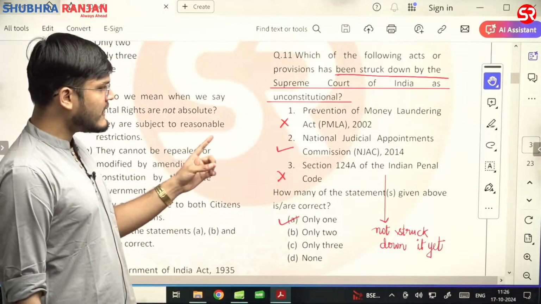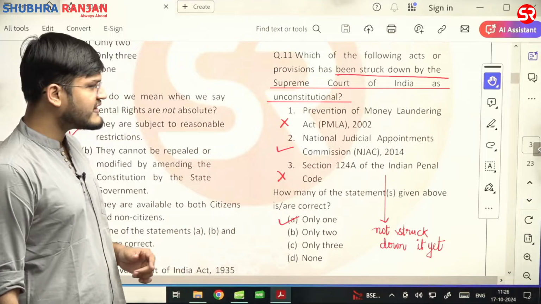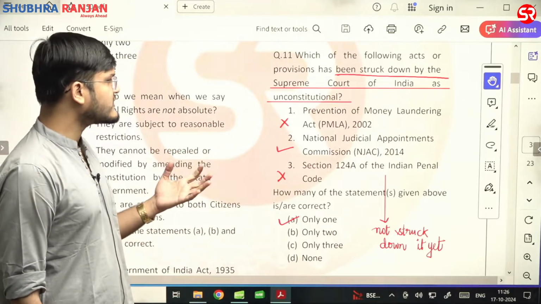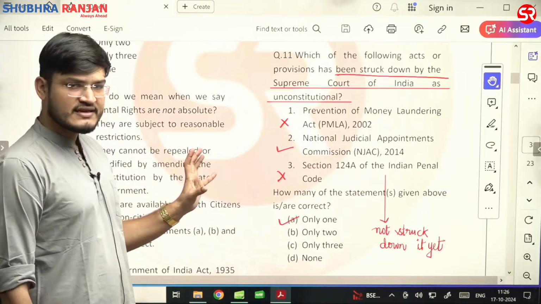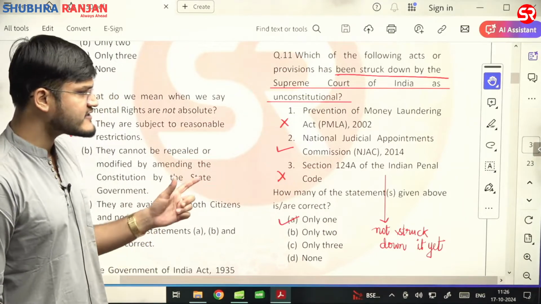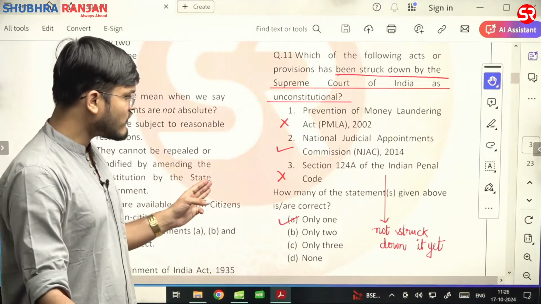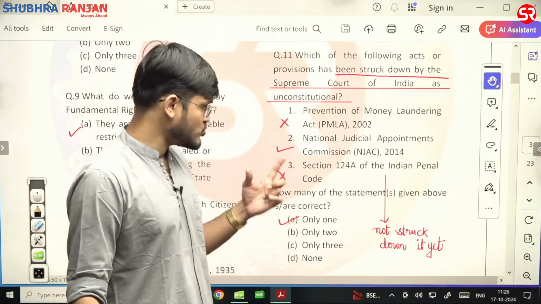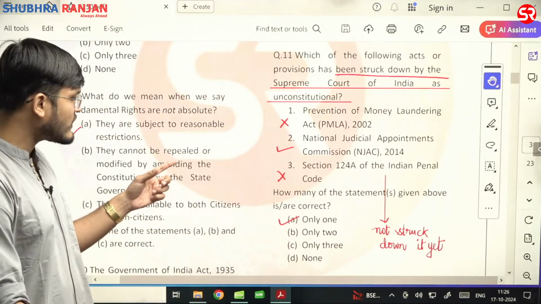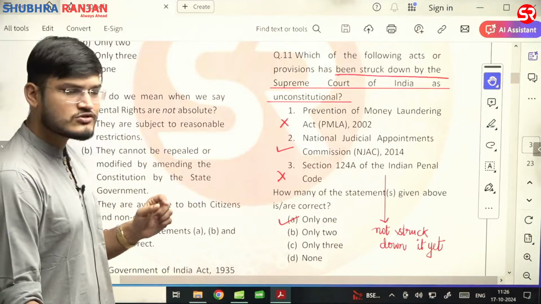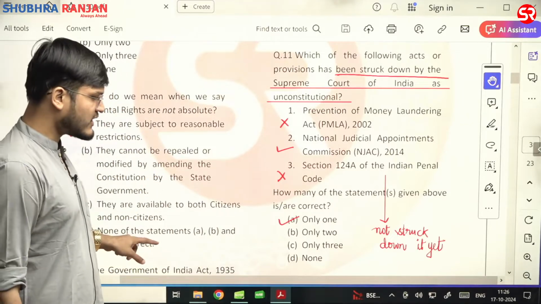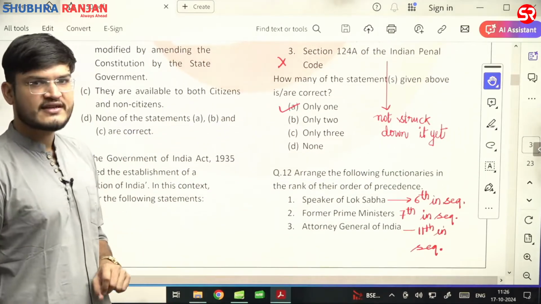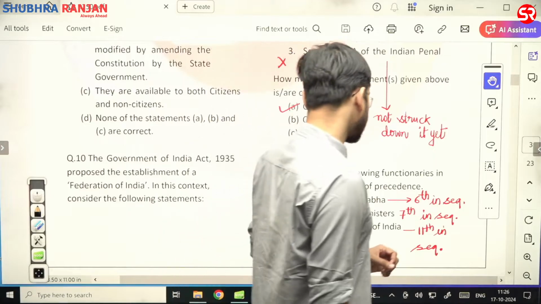Here see PMLA, Prevention of Money Laundering Act of 2002. That is, first statement is wrong. Why? Because it has not been struck down yet. NJAC, yes, by 99th Constitutional Amendment Act, it has been struck down. Now, section 124A of the IPC, there has been various recommendations to strike down this particular provision, but it has not been struck down yet. So, first and third statement is wrong. Second is correct. Correct answer is A, that is only one statement is correct.